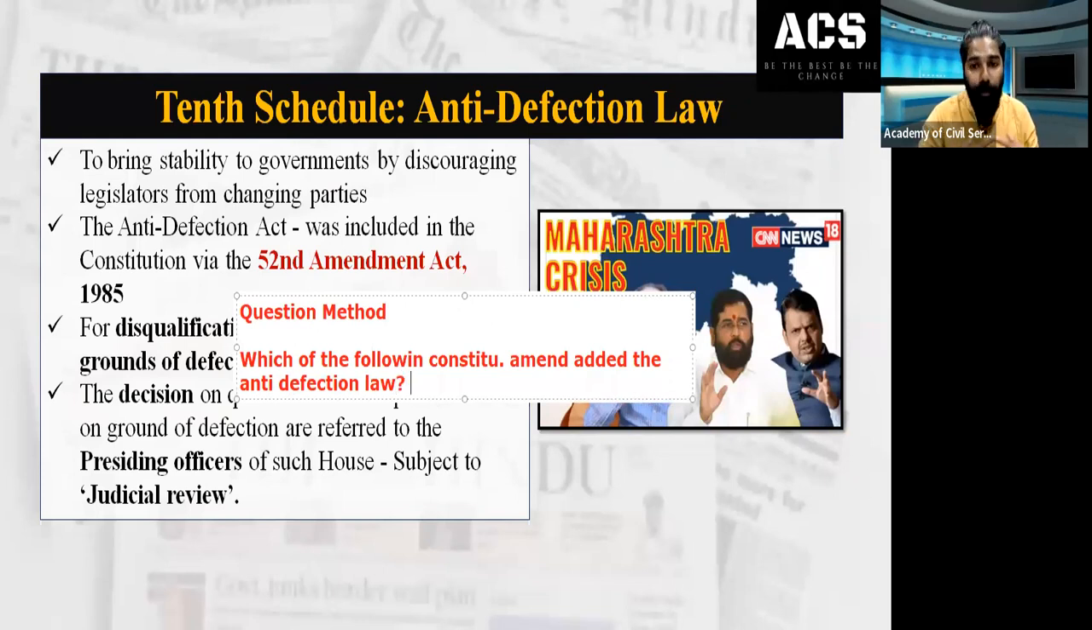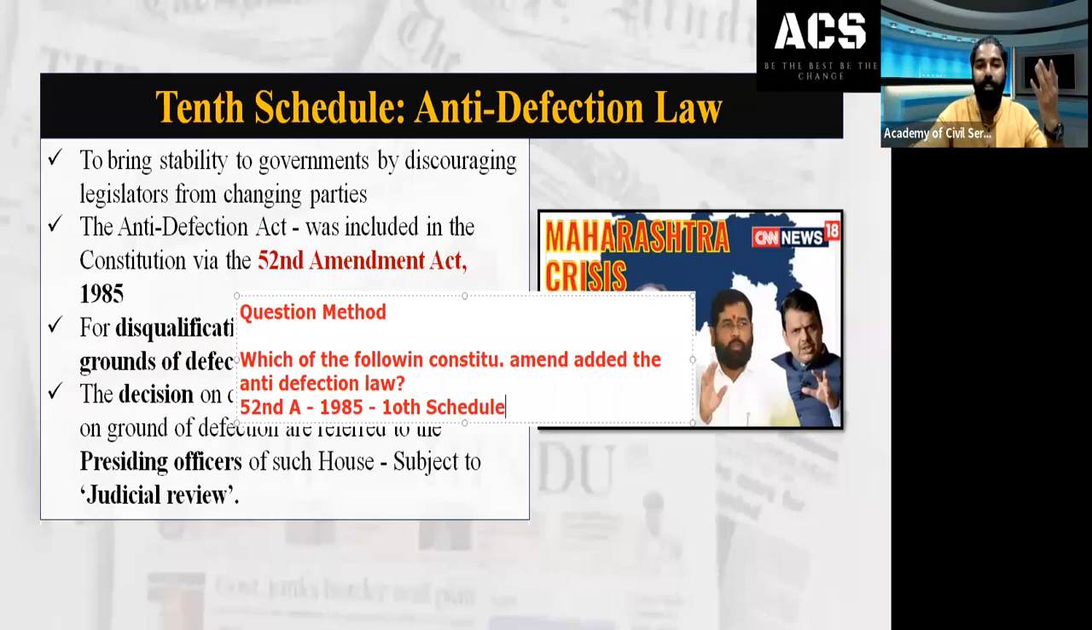Which of the following constitutional amendments given in the ABCD options were added dealing with the anti-defection law, and which constitutional amendment added the Anti-Defection Act in India, the 10th Schedule? It was the 52nd Amendment Act 1985 during the Rajiv Gandhi era. During the Rajiv Gandhi era, this act was added through the amendment and it is called the 10th Schedule. This way you can imagine questions and prepare. This method is called the question method.